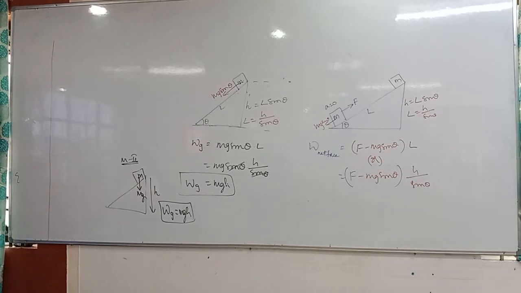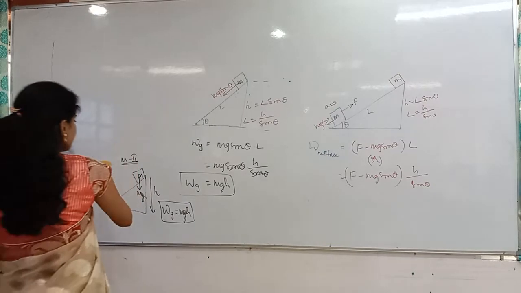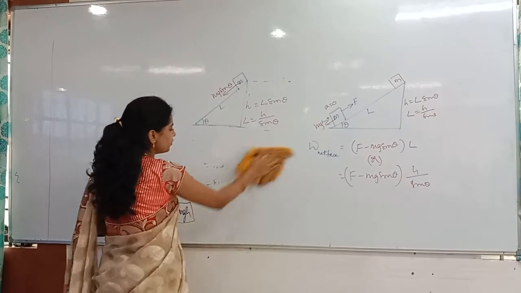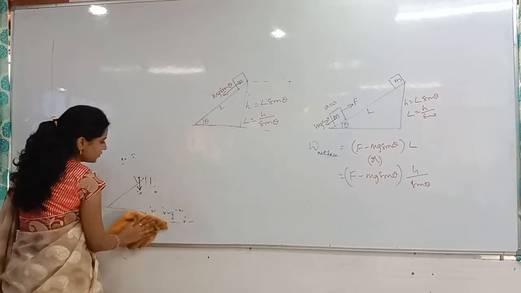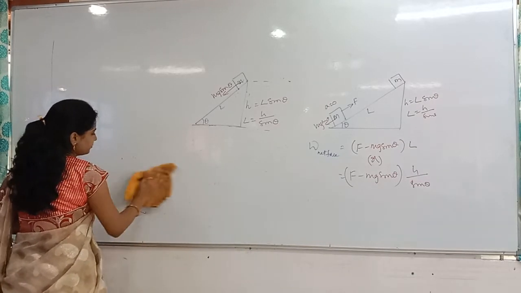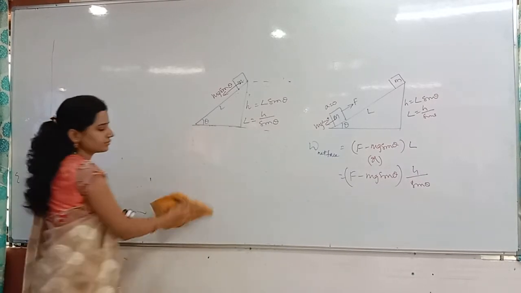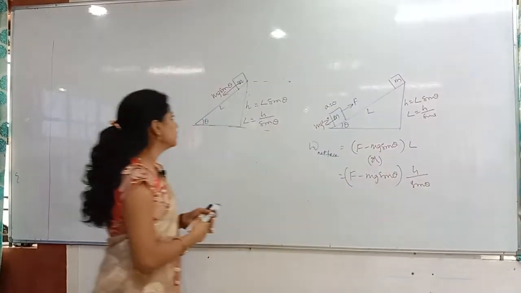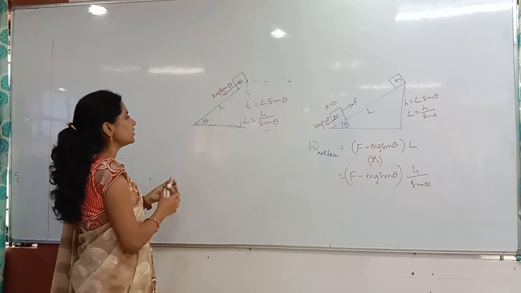Let me explain. For the first problem, it is moving uniformly, with no acceleration. Here, this surface is a rough surface.